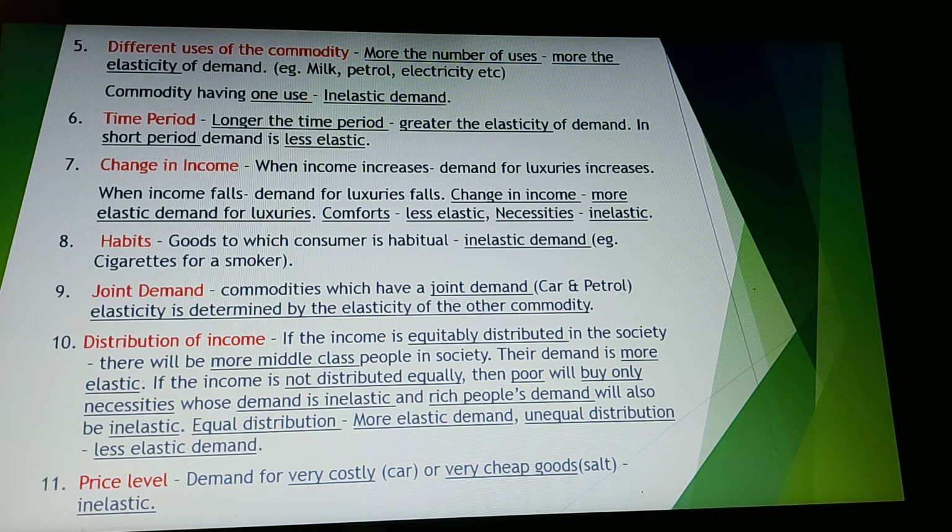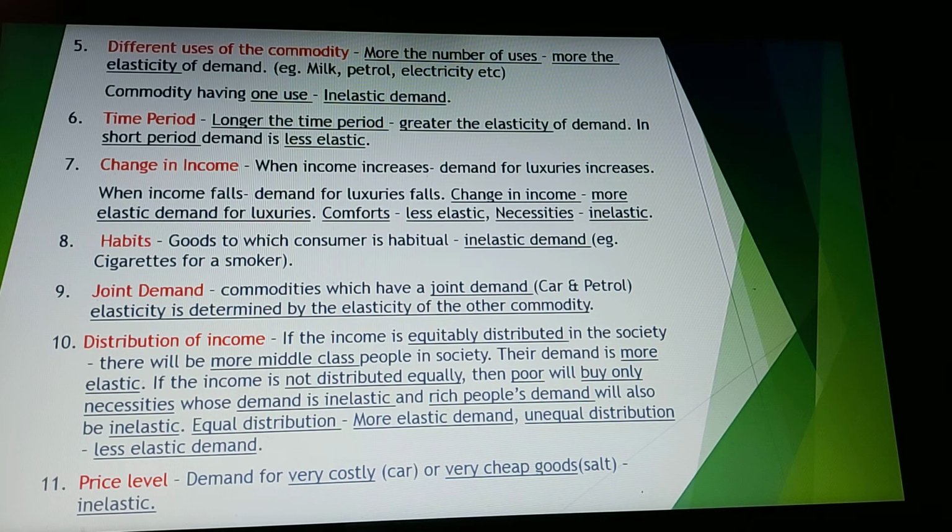So with the change in income, what happens? The elasticity of demand for luxuries is more. The elasticity of demand for comforts is less. And necessities have an inelastic demand.